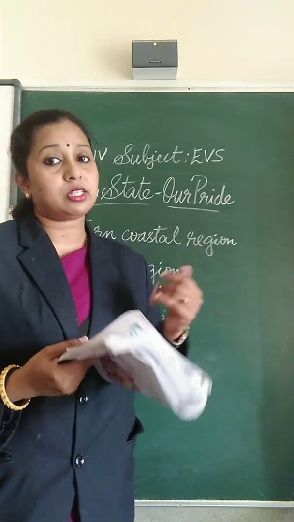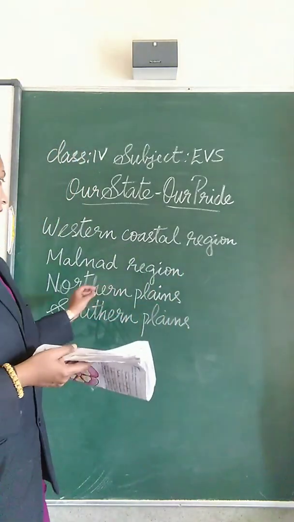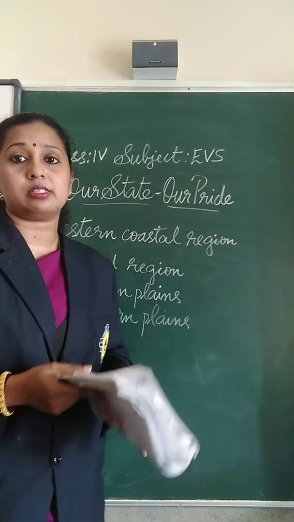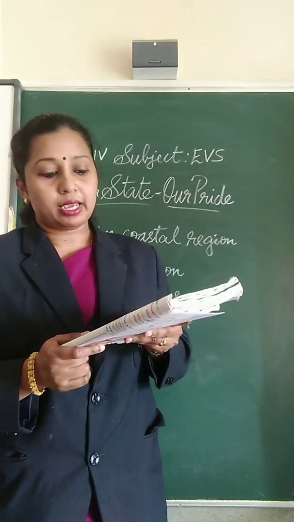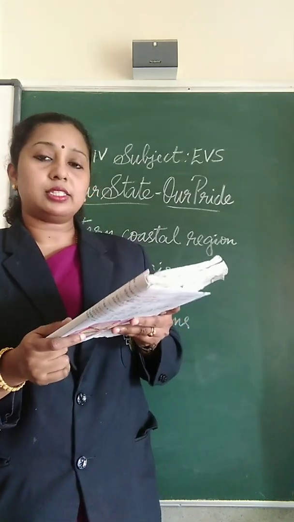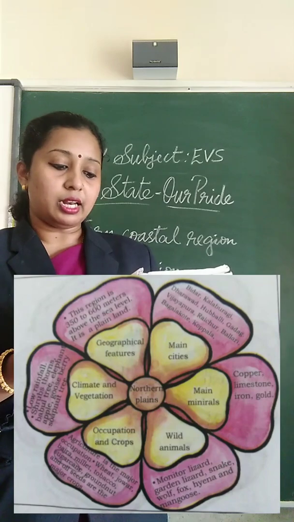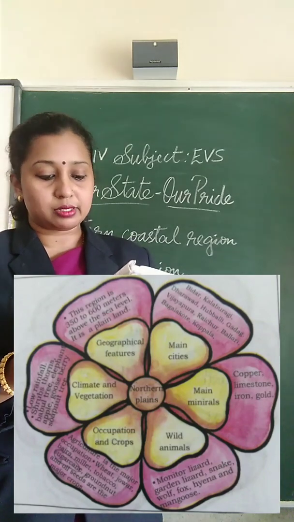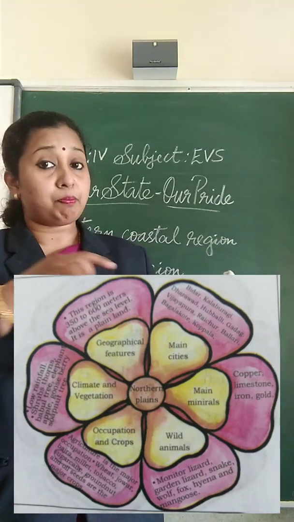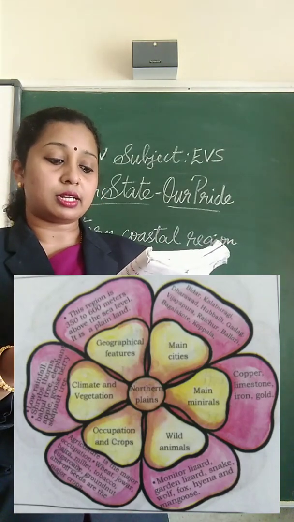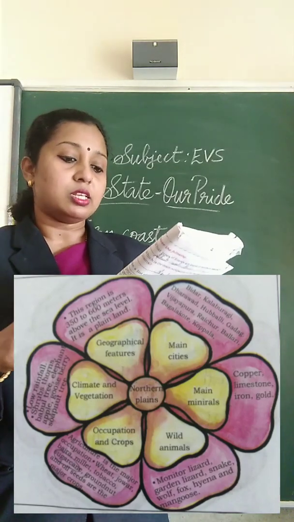So which is the next natural region? Yes, next is the northern plains. So this region is 350 to 600 meters above the sea level. It is a plain land, about 350 to 600 meters above the sea level.